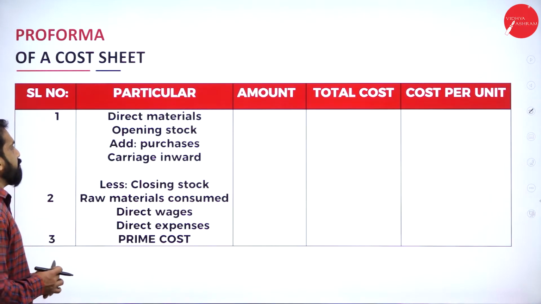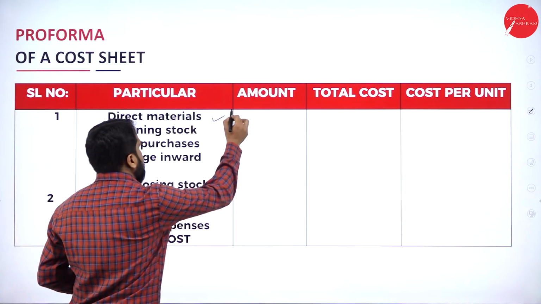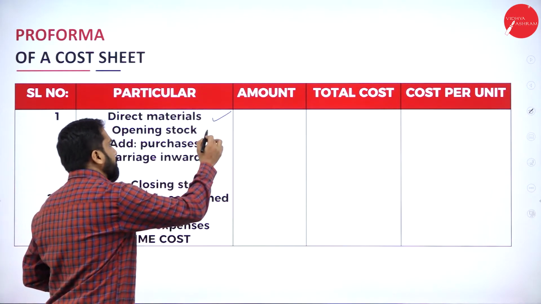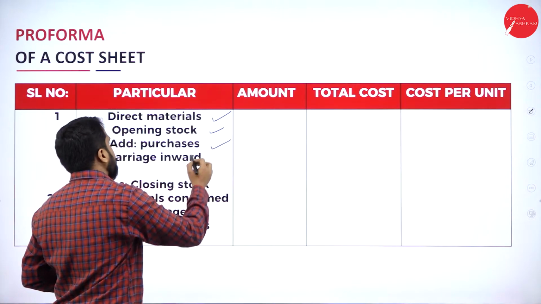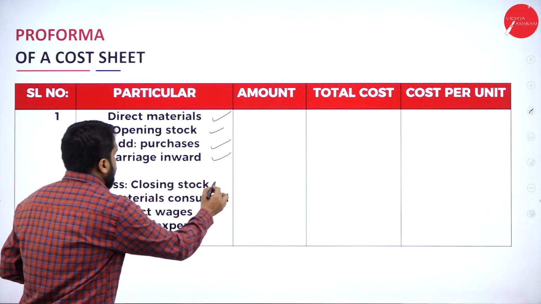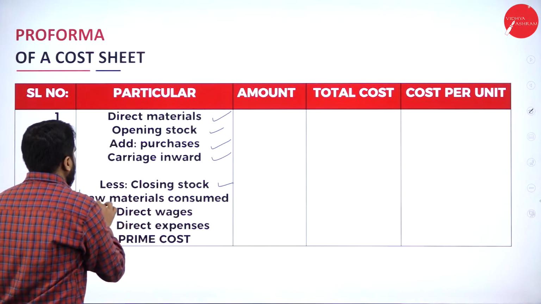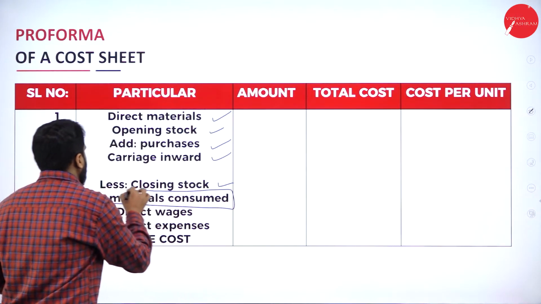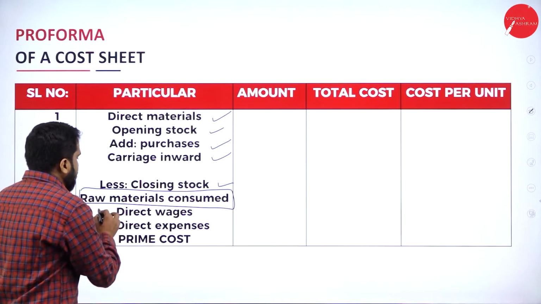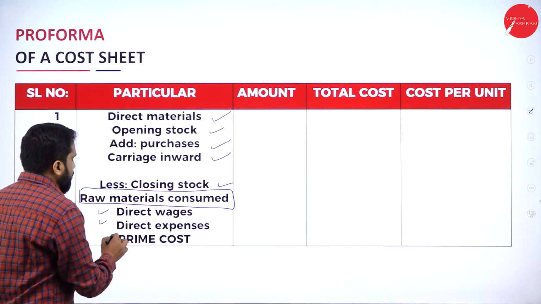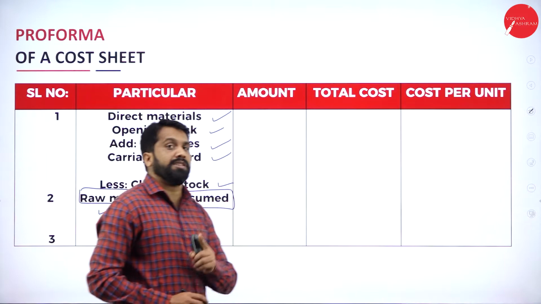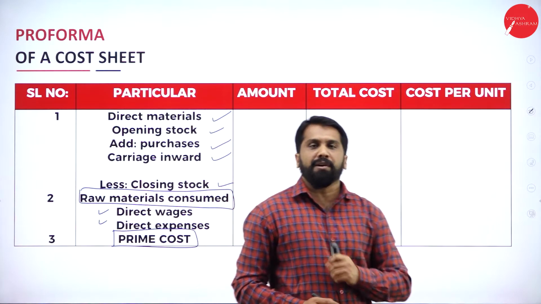Now, very simple. Direct material, if there are any. Opening stock of material. Add purchases. Add carriage inward. Less closing stock. What you will get? Raw material consumed, you will get. So, add direct wages, direct expenses, you will get your prime cost. This is your first step of your cost sheet.